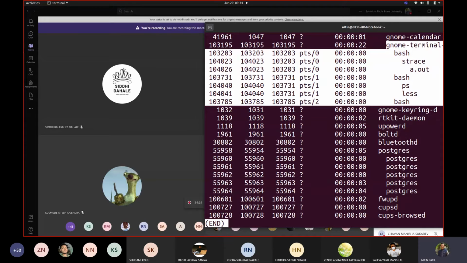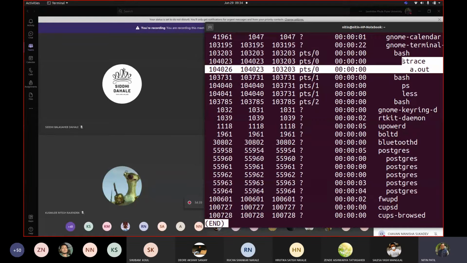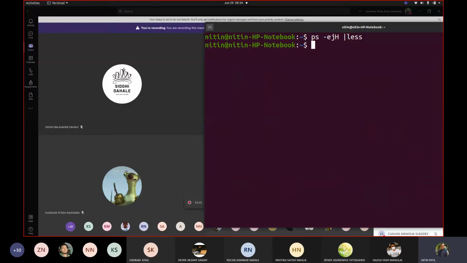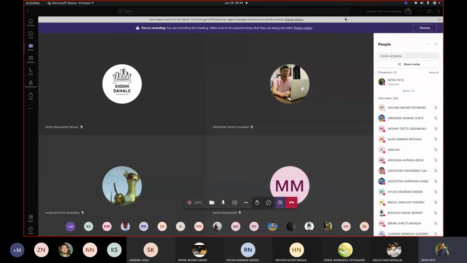So this is a process tree, though shown in a different manner. That means these three bash processes are children of this process. This strace is a child of this bash. This a.out is a child of this strace. So this could be the mechanism that tells us: yes, a.out was called by strace, which was called by bash, and bash was called by this code. So what command did we use? ps -ejH.